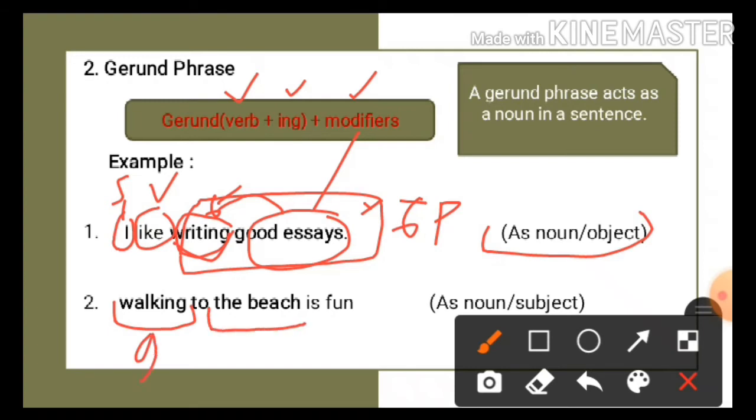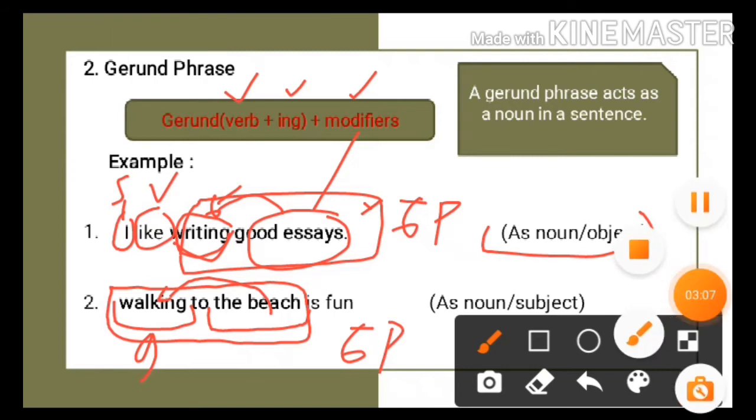To the beach is a modifier. It tells us more about walking. So we can conclude that walking to the beach is a gerund phrase. And the gerund phrase here acts as a noun, which is the subject in this sentence.